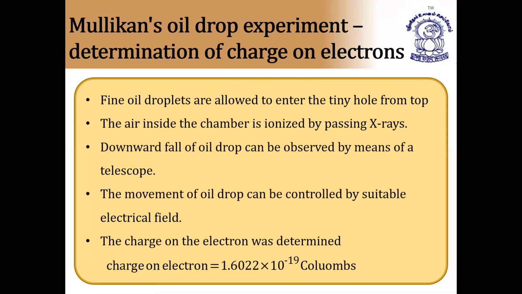From Millikan's oil drop experiment, we didn't get the charge on the electron. We got only the e/m ratio of the electron, which is equal to 1.7588 × 10^11 coulombs per kg. So after that, as we know the mass of the electron and the e/m ratio of the electron, we can find out the charge of the electron. How, I'll just show you.